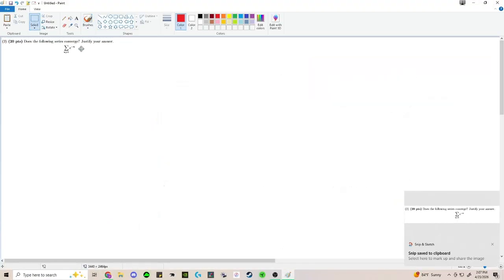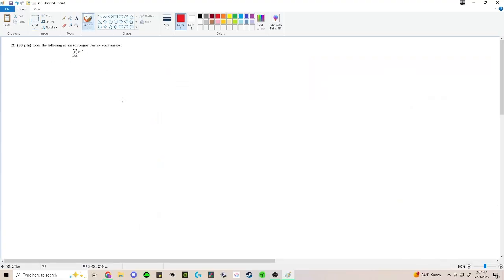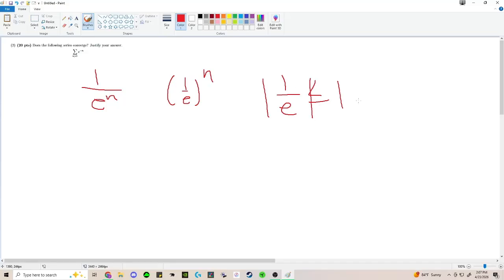Okay. Does the following series converge? Justify your answer: the sum of e to the negative n. There are a lot of different ways to do this. We can actually do a geometric series, so 1 over e to the n. This converges as 1 over e is less than 1 in absolute value. It's positive, so you don't have to use the absolute value. So we could say by geometric series. You could also do the integral test, which is how I envision the problem being done.